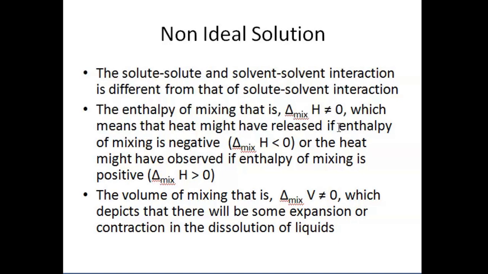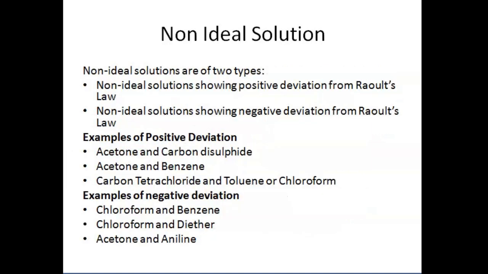The volume of mixing, delta V, is also not compulsorily equal to 0, which indicates that there will be some expansion or contraction in the dissolution of the liquids. If these conditions are satisfied, then we say that it is a non-ideal solution.